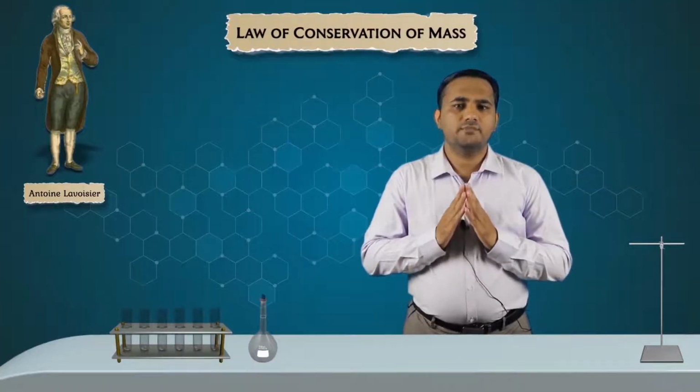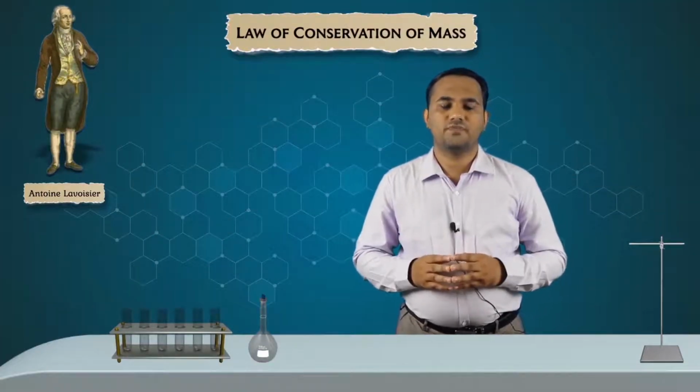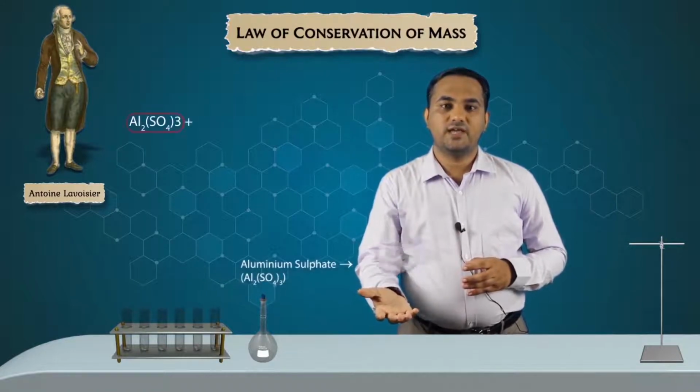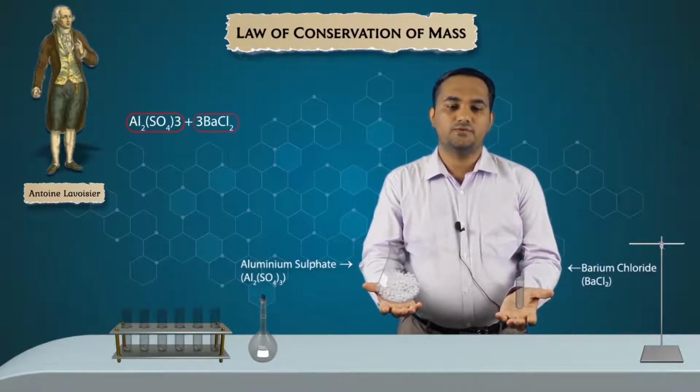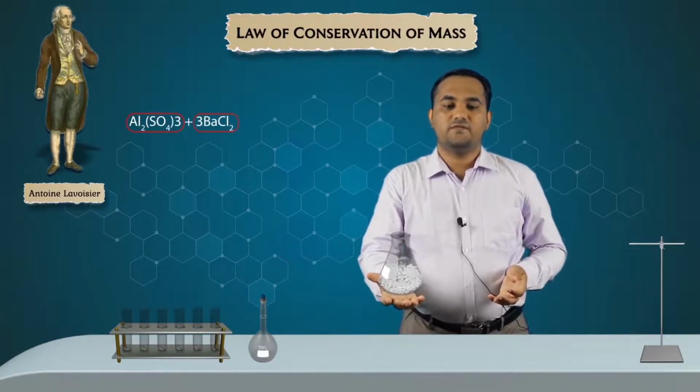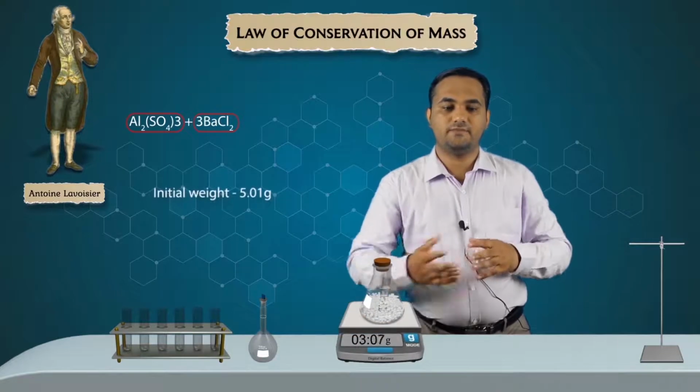We can perform a simple activity to prove this law. For that, let's take aluminium sulfate in a conical flask and barium chloride in a test tube. Let's place the test tube in the conical flask. After that, we shall close the flask and weigh it.